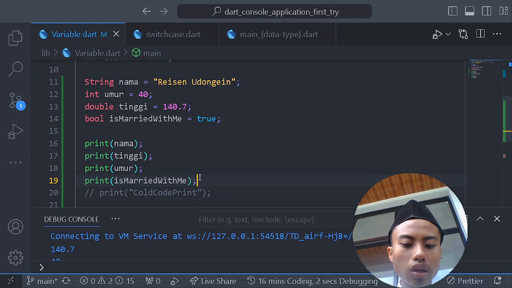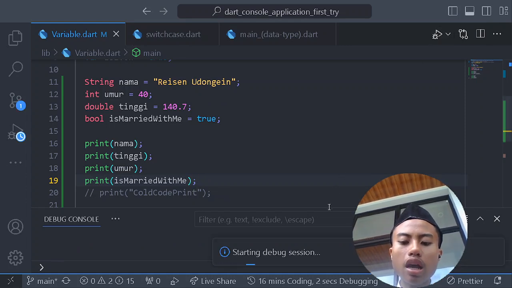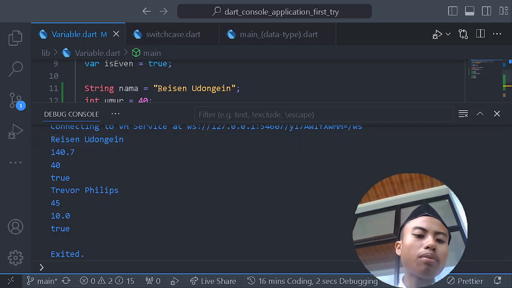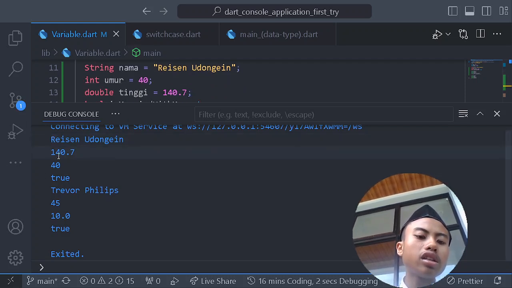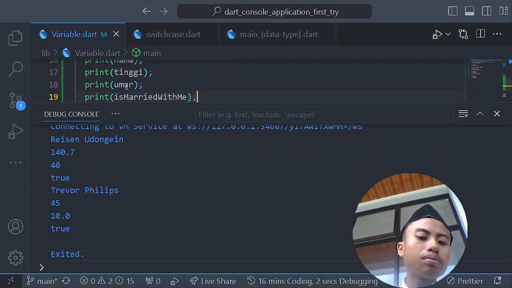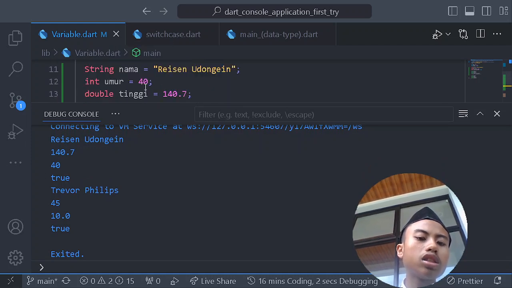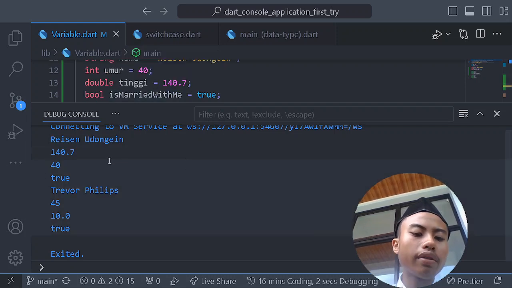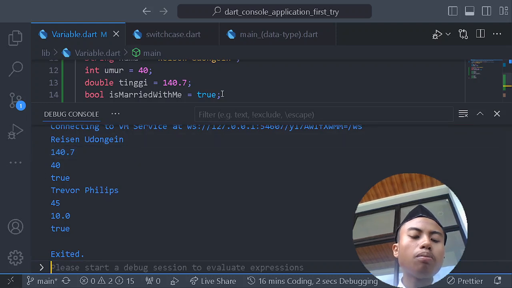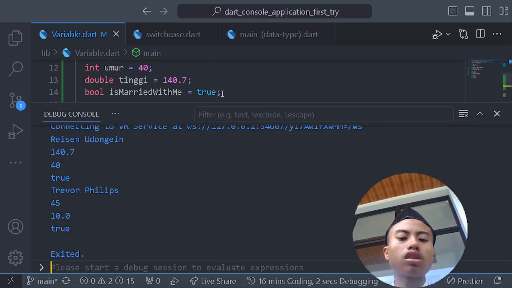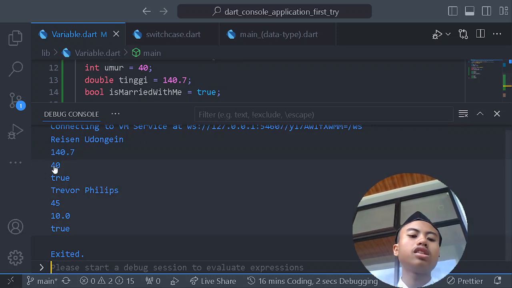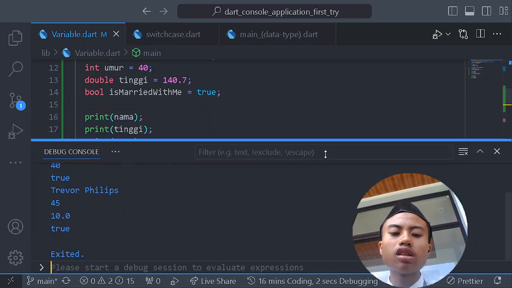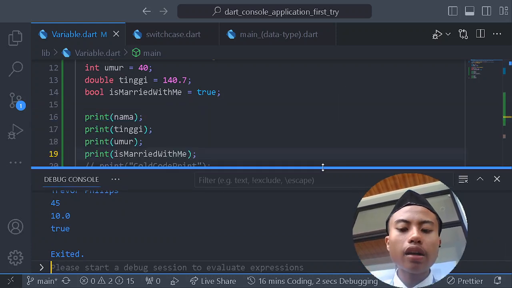And then of course, we could do this and use the name of the variable of the string, and then we print it. The integer, the number, is printed down here, which is 40. And then the double is 140.7, which is located in here. And the bool, the condition of married with me, is true because it's met. Okay, I think let's be done with 10 minutes.